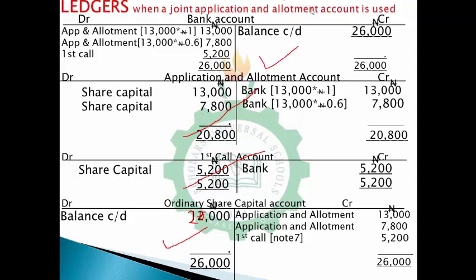You can see that the difference is also what I have here. So this makes our balance sheet balance, because this bank account is shown under the assets. So it's an asset, while this is capital.